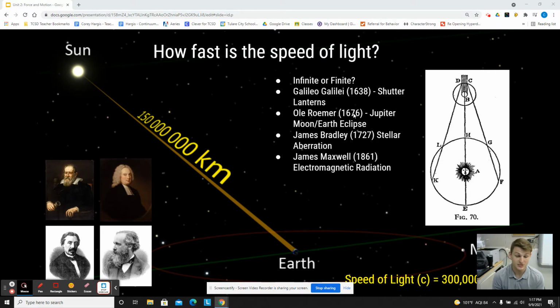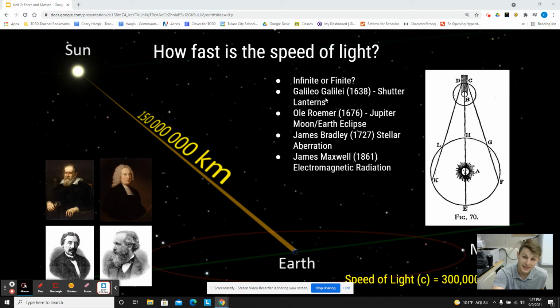So essentially, the first question was: is light infinite or finite? Meaning, is it something we can measure, or is it an infinitely big number? Like, is it like pi, or is it just like 3.14? You know what I mean? Is it 3.1486, blah, blah, blah, whatever it is? Or is it just 3.14? Is it an exact number? Or is it something that's infinite? We'll never ever measure it.